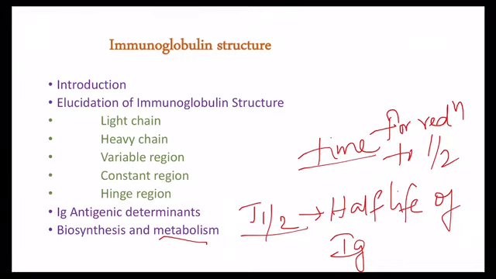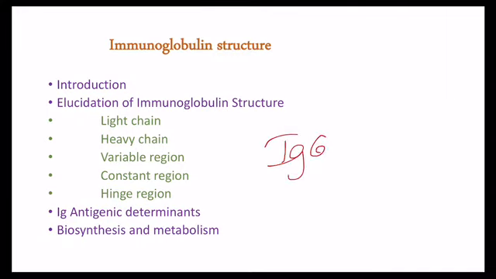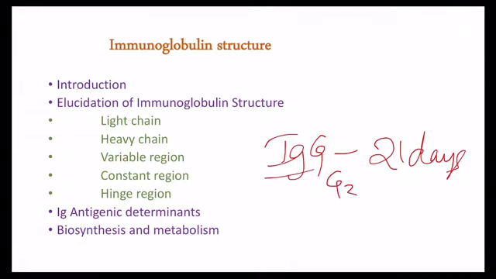This half-life is determined by injecting immunoglobulins that are labeled with iodine 131. By injecting these radioisotopes, the half-life of the immunoglobulins is determined. Immunoglobulin G has the longest half-life, that is 21 days, except IgG3.